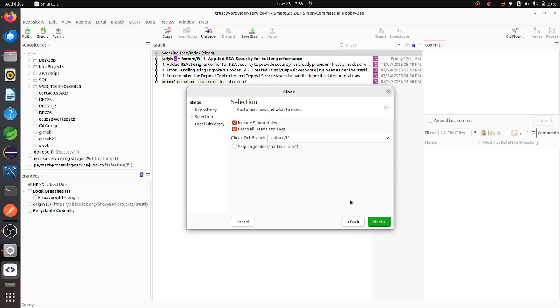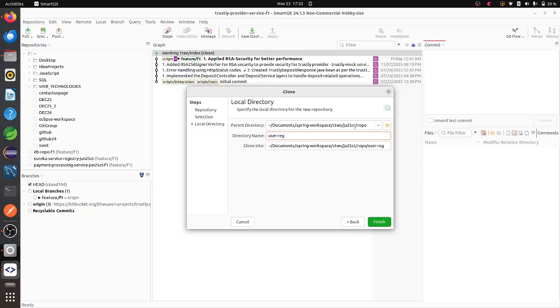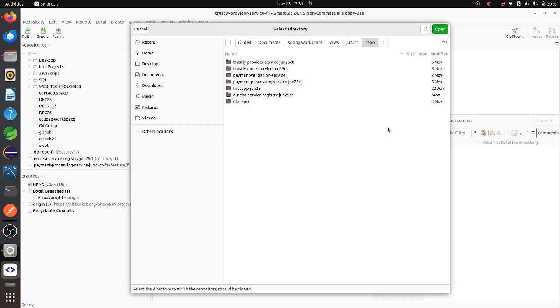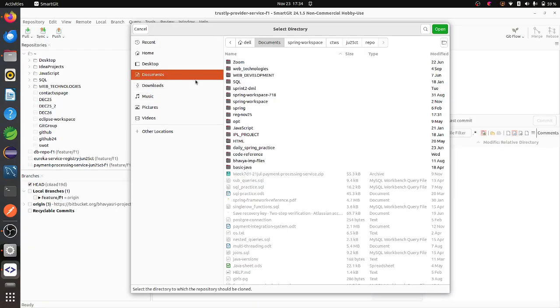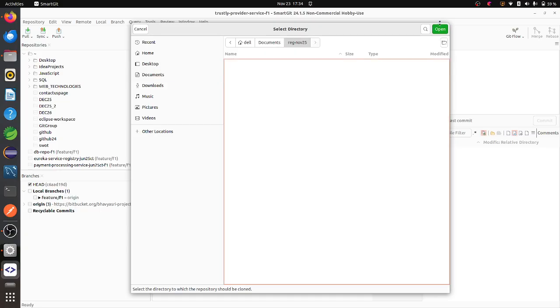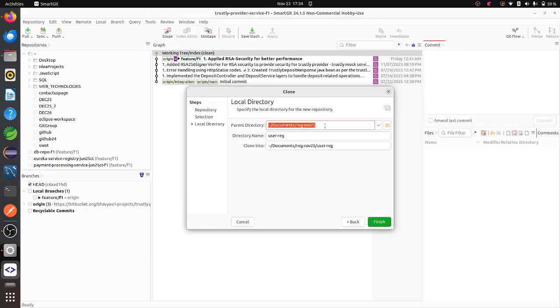Now I'll click on next. Then I have to select the folder. All the repositories are cloned to this folder only, so that's why it is suggesting this one. I'll change it now to documents. Here I have created one particular folder for this repository, so I want to open it. And this is my feature one branch. I'll write feature one and click on finish.